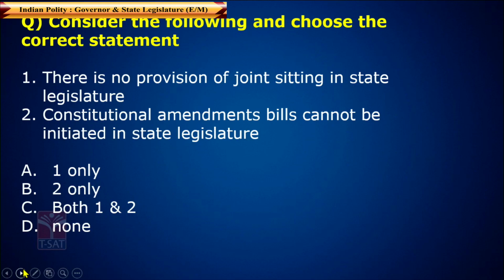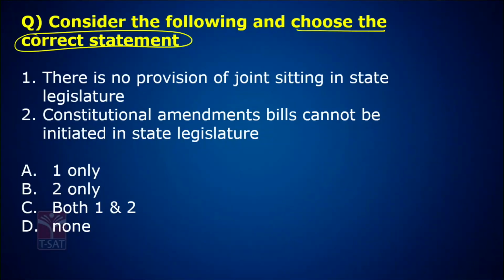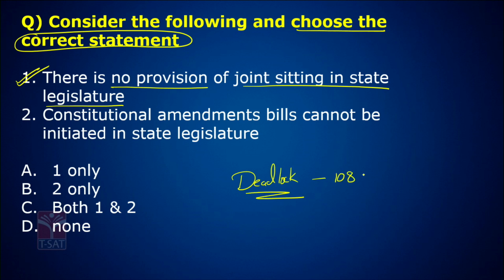Consider the following and choose the correct statement. Okay, now look at the screen. Very, very important: there is no provision of joint sitting in the state legislature. Correct. See, in case of a deadlock, as per Article 108, there is a joint sitting of the Parliament for Parliament bills. But in case of a deadlock in the state legislature, there is no provision of joint sitting.